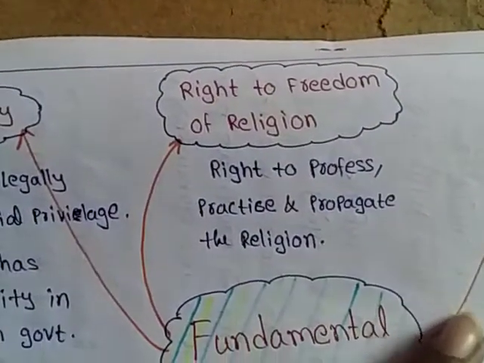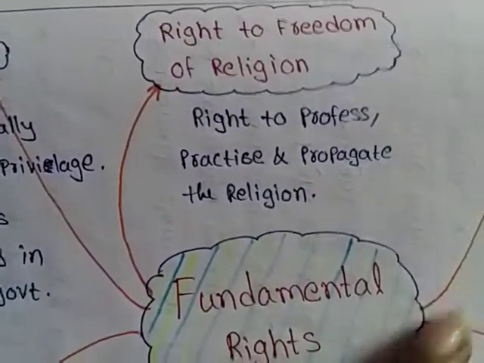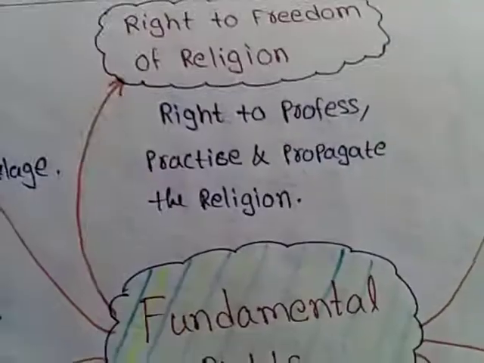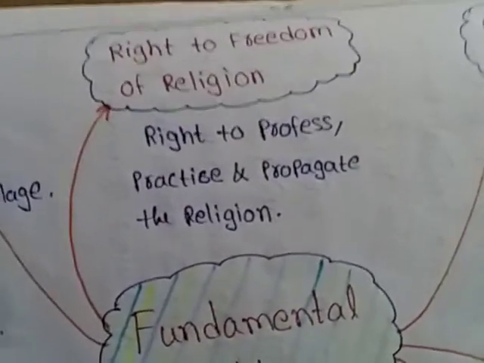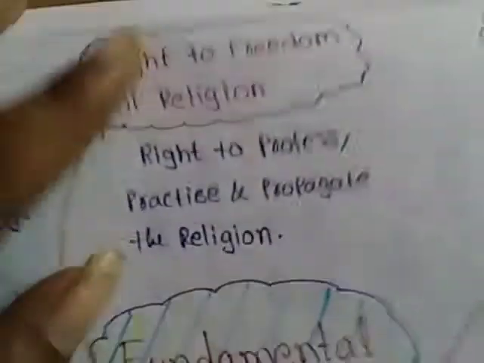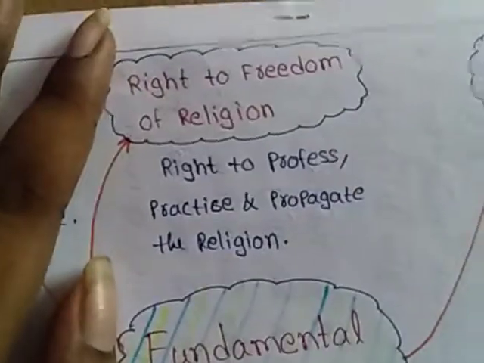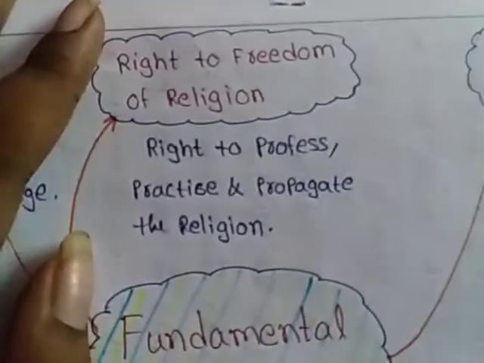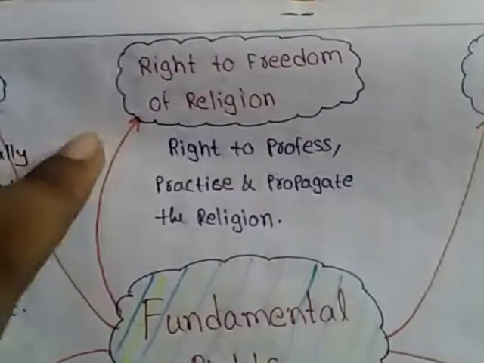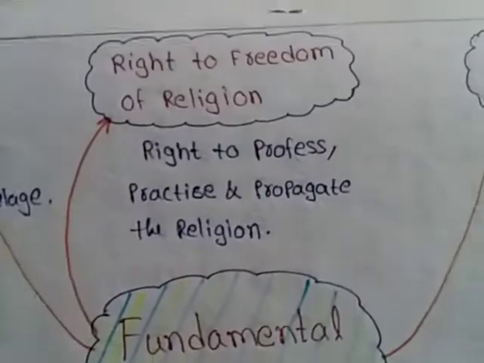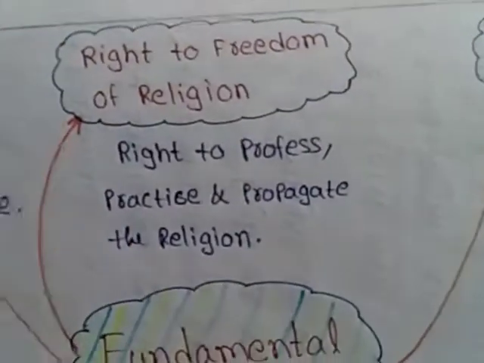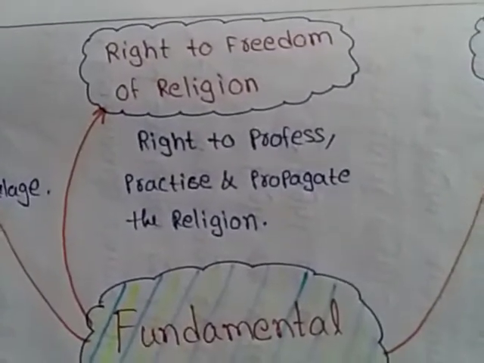And let us look at the right to freedom of religion. Whereas in Saudi Arabia, we don't have this right. They have to choose the religion as Muslim. Okay, and they can feel free if they are Muslims, right? So whereas in a democracy, we have the right to freedom of religion. Okay, and the right to profess, practice, and propagate the religion.